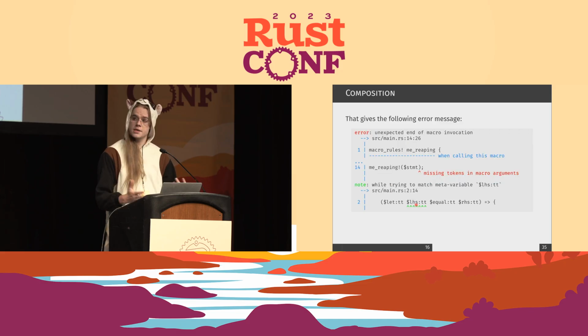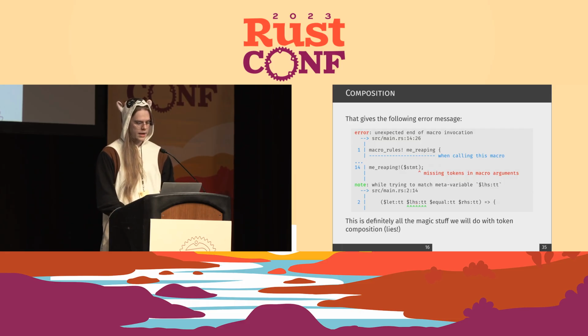However, we're going to get this compile error that when we call me reaping in the me sowing macro, we're only seeing 1 token getting matched. We didn't have anything to match this left-hand side token tree. So there's one exception to this we'll talk about. However, just as a general rule, you cannot break apart tokens. And there's no magic, I promise.